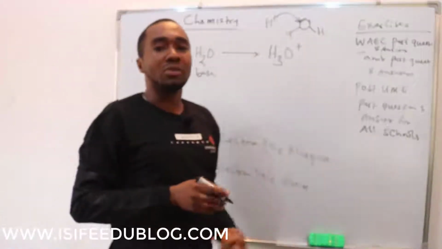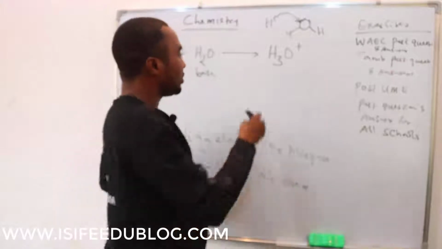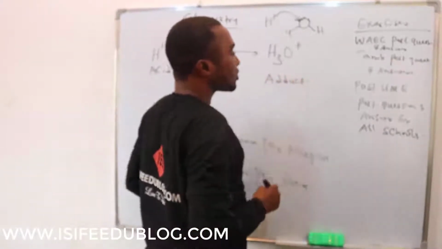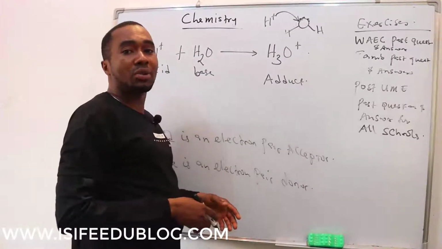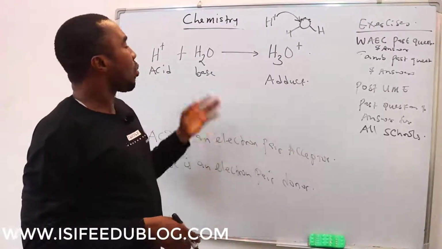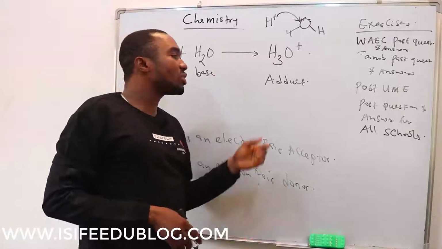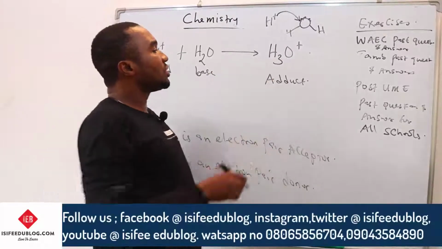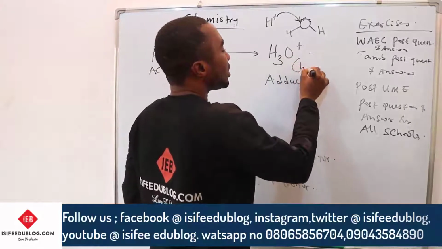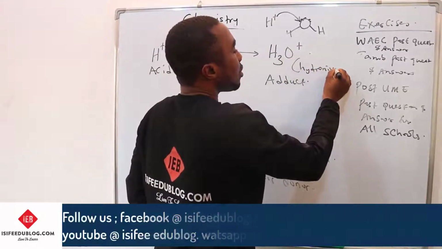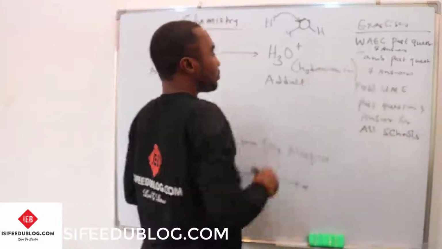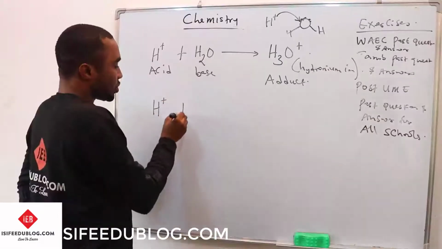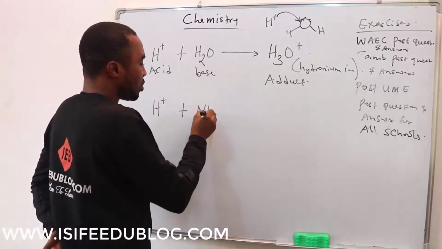Then the product of the Lewis acid-base reaction is called an adduct. Adduct is the general name for the product of a Lewis acid-base reaction. Whenever a Lewis acid reacts with a Lewis base, the product is generally called an adduct. But this one is a hydronium ion.